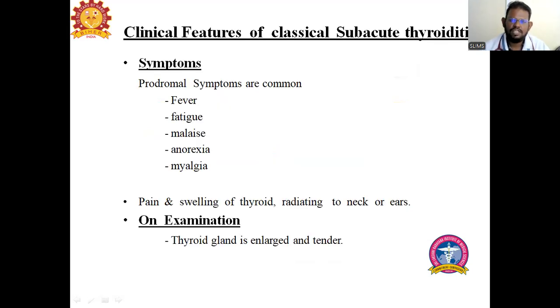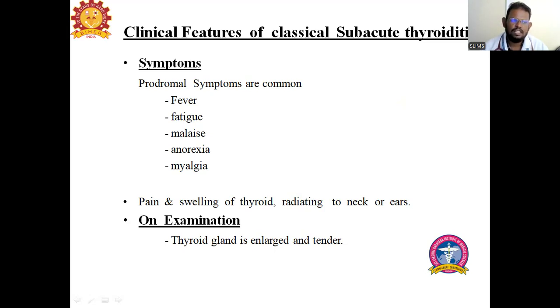So it shares the features of acute thyroiditis. Whichever symptoms are seen in acute thyroiditis can also be seen in subacute thyroiditis, but the problem is acute thyroiditis is a bacterial disease, so abscess occurs. Subacute type is not a bacterial disease, it is a viral disease. So usually abscess formation won't occur in subacute thyroiditis, whereas in the acute type, abscess formation occurs. The other features are all the same.